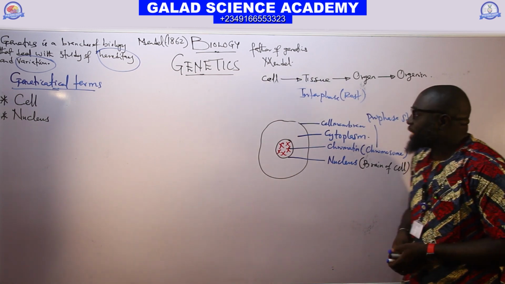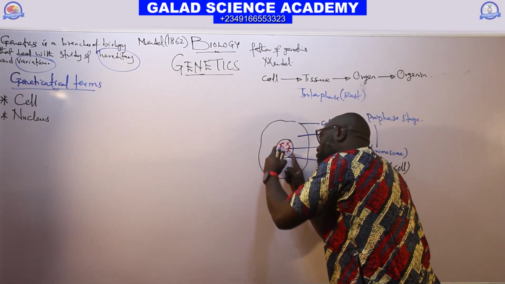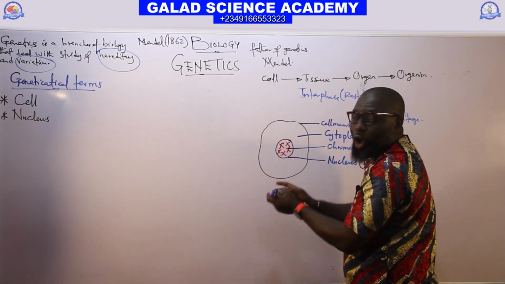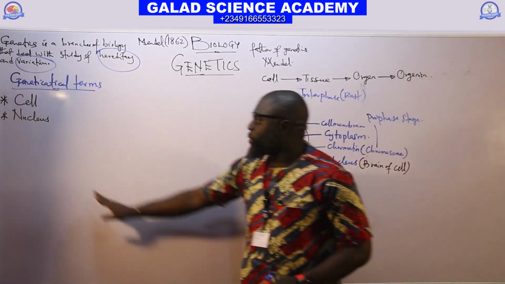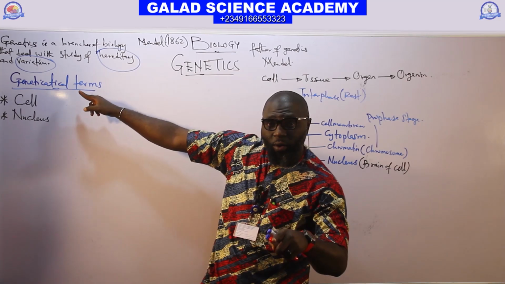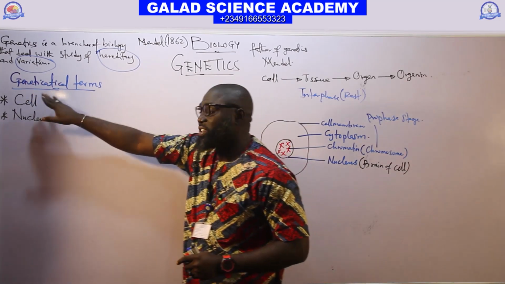So everything that we are going to study under genetics can be found inside this nucleus. You can see that the nucleus is paramount to us in genetics. So we have started from the cell as the basic, fundamental, and functional unit of life.